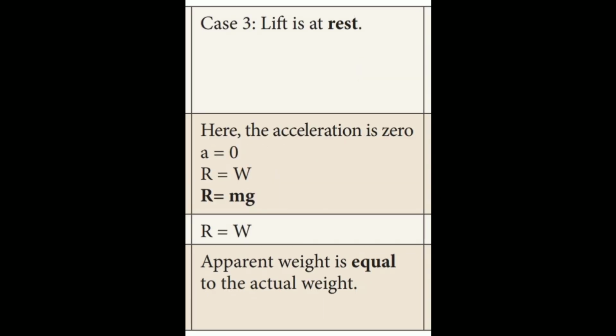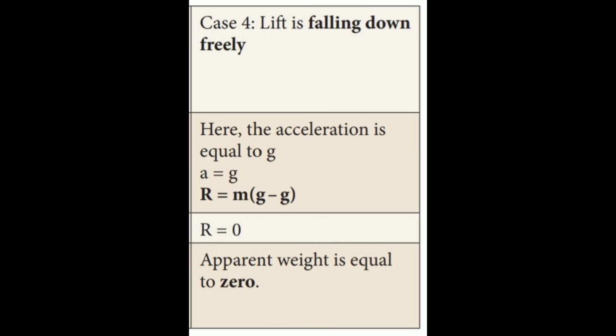Case 3. Lift is at rest. Acceleration is 0. R equals W, R equals mg. Apparent weight equals actual weight. Case 4. Lift is falling down freely. Acceleration a equals g. R equals m(g minus g), so R equals 0. Apparent weight is equal to 0.